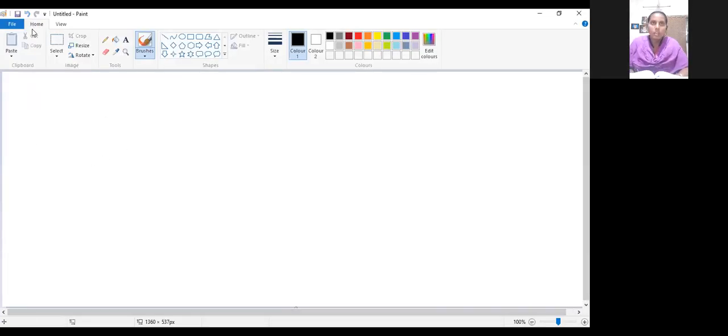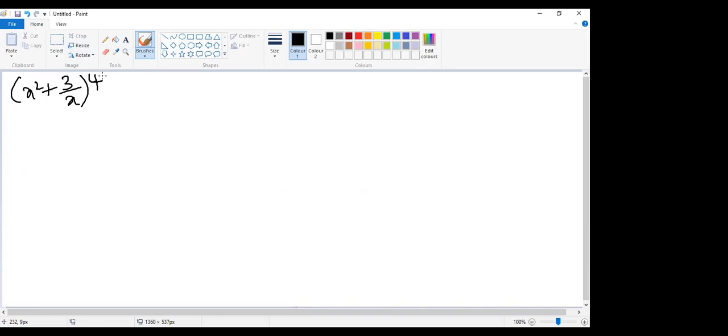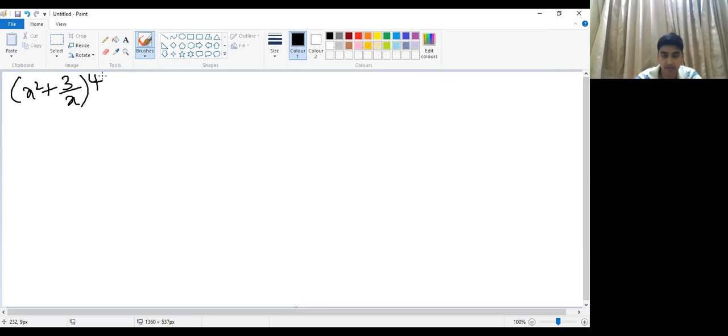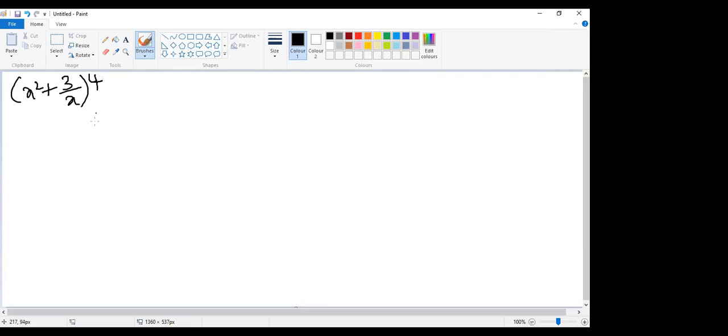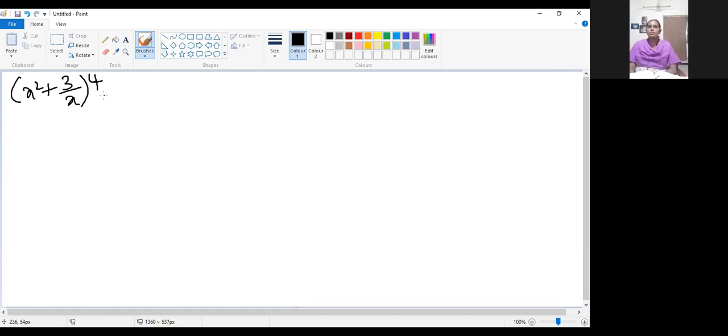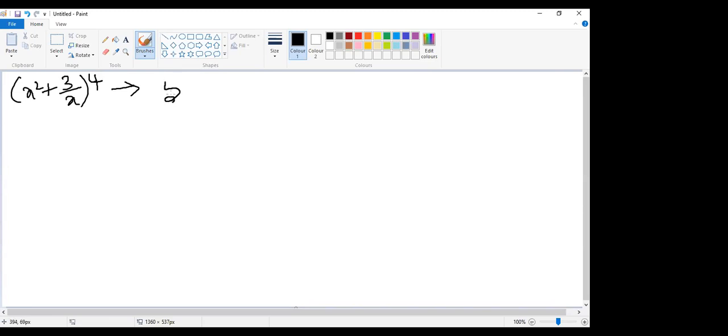So, what is the first quantity here? X square. The second quantity is 3 by x, we have to take it fully. The index value is 4. So, how many terms will be there on the right hand side, the expansion side? 5 terms.